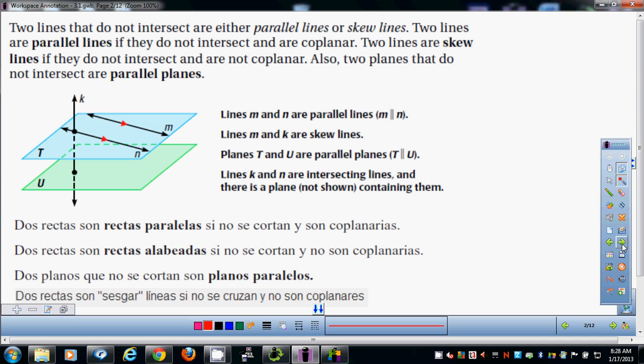Two planes can also be parallel. This blue and this green plane here are parallel planes. They'll never touch. You can't have skew planes because, since they're three-dimensional, you shift those in any way and they'll touch. So planes are either parallel or not parallel.